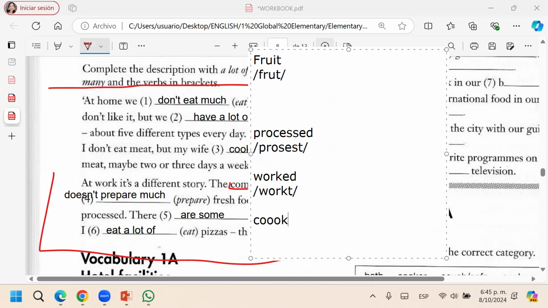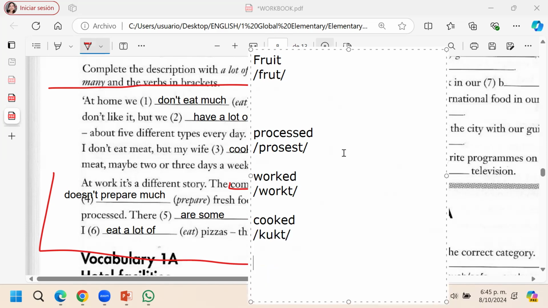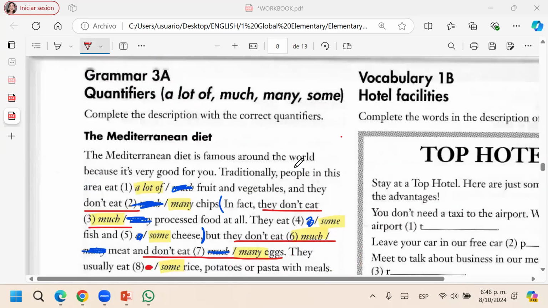Or when we say cooked. Let me show you here: cooked. Remember that English words that end in ed can be pronounced in different ways. These sound like a T at the end: processed, worked, cooked. So when you see this, processed food. Okay, let me erase this. And fruit, the letter I is not pronounced. It's singular all the time. Got it?